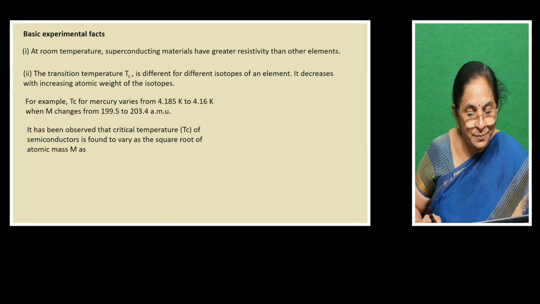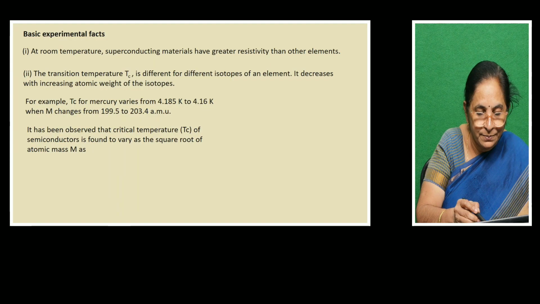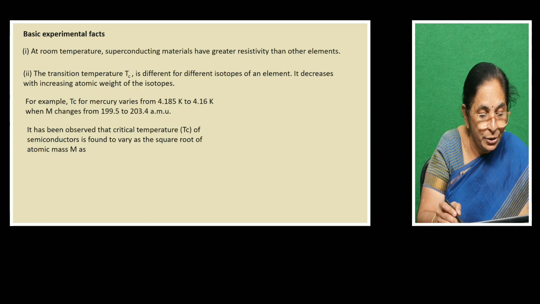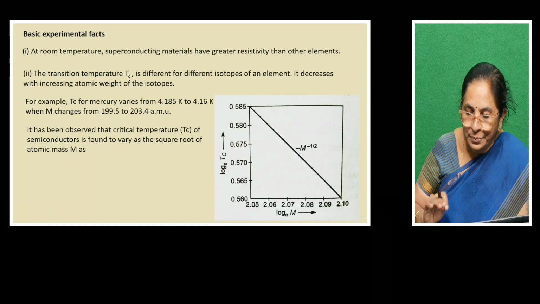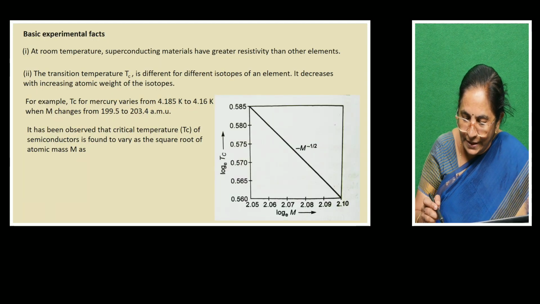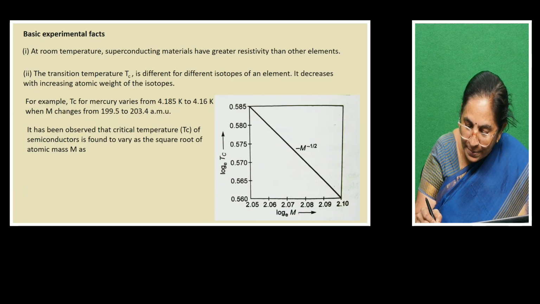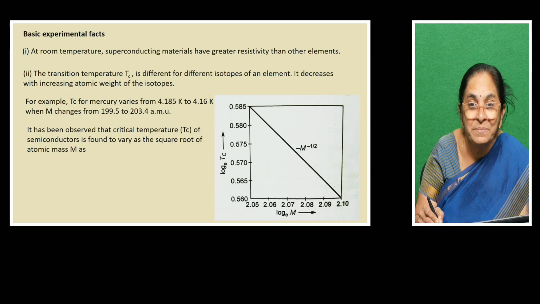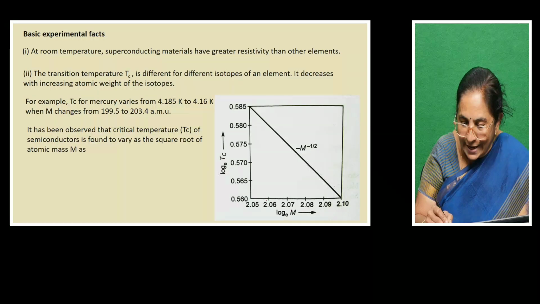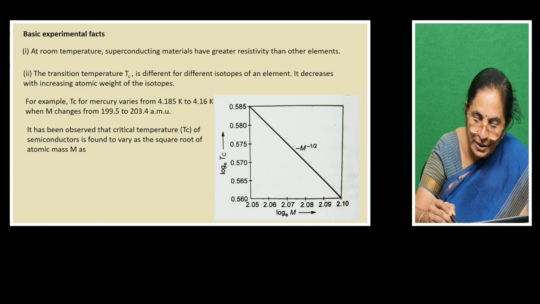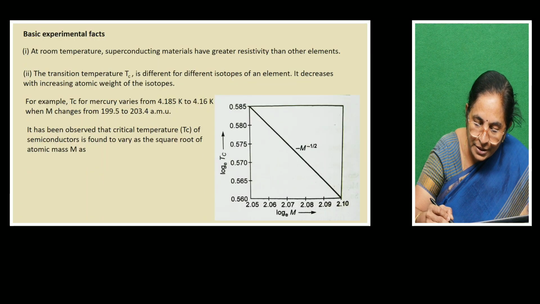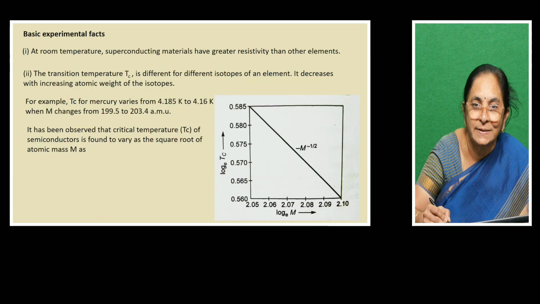Now it has been observed that critical temperature Tc of superconductors is found to vary as the square root of atomic mass m. So here I provide a figure. You can see here the logarithm of the atomic mass m is taken along the x-axis, and the logarithmic value of critical temperature is taken along the y-axis.